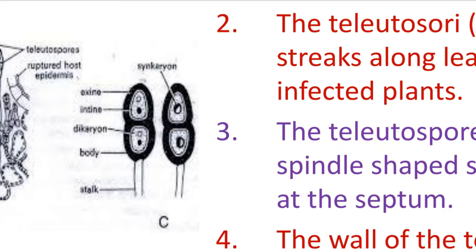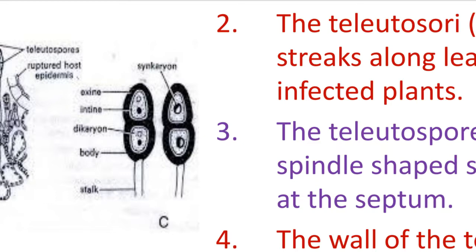So the teliospore has a very thick exine and a smooth intine. It is stalked, bicelled, and each cell is binucleated. Binucleated means there are two nuclei in each cell. So these teliospore cells are binucleated, but dikaryon in phase. Binucleated means only two nuclei are there.